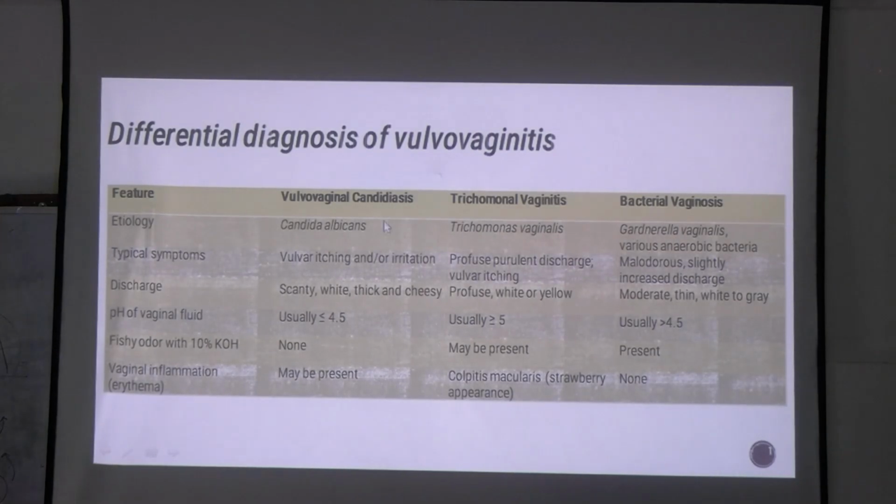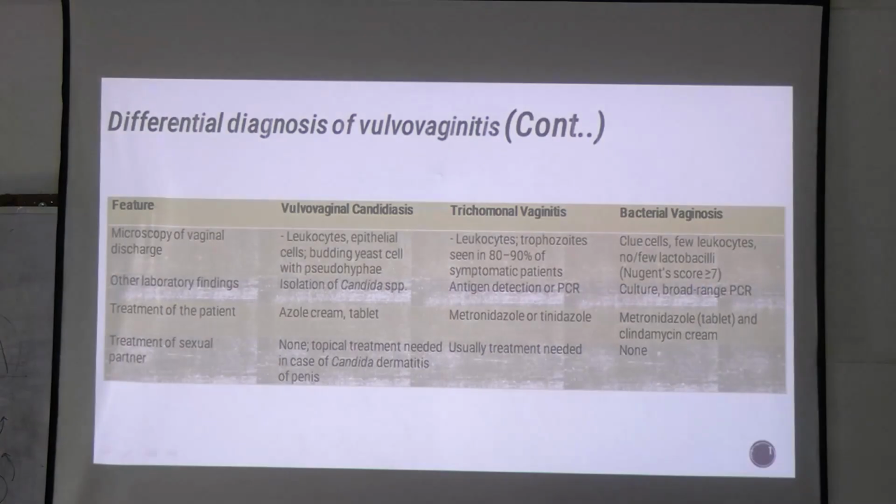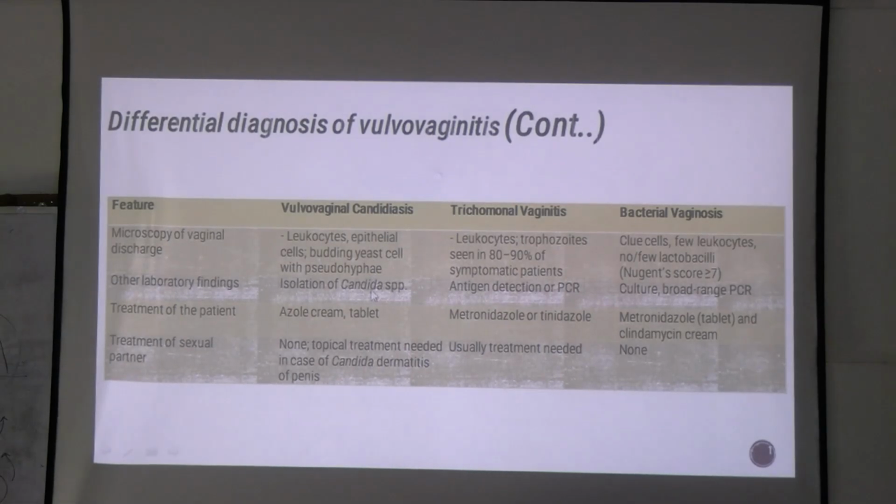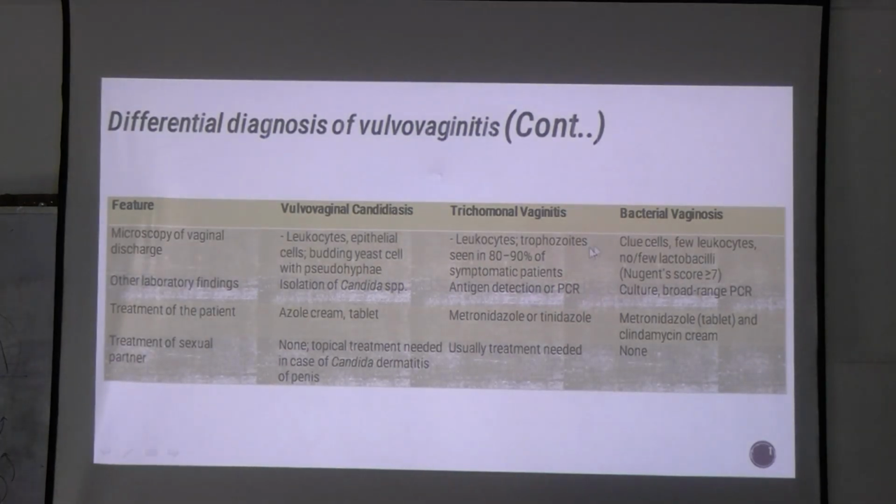You have to know the typical symptoms in these cases. In the case of candidal vaginitis, there will be thick curdy discharge with intense itching. In the case of trichomonal vaginitis, there will be profuse purulent discharge with itching. But in the case of bacterial vaginosis, there will also be a smell, a fishy smell. In microscopy, what will you see in candidiasis? Leukocytes, epithelial cells and budding yeast cells with pseudohyphae. If there are pseudohyphae, what does it tell you? That this infection is active. In the case of trichomonal vaginitis, you will see leukocytes and trophozoites. And in bacterial vaginosis, clue cells are seen.